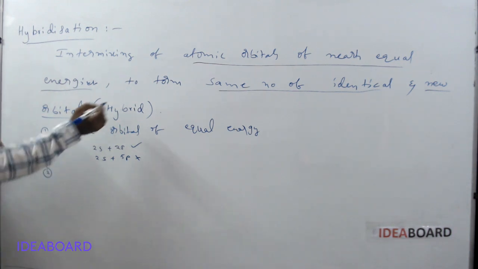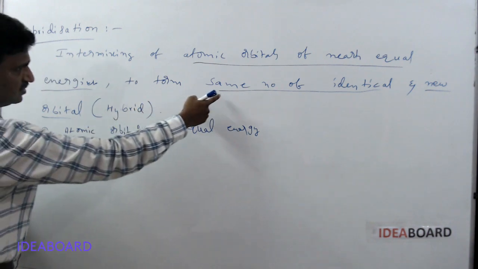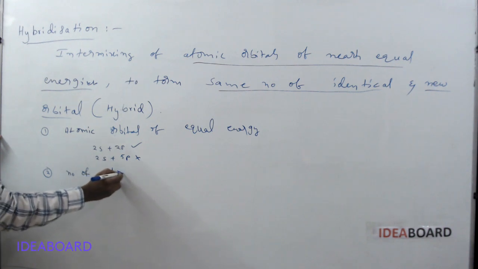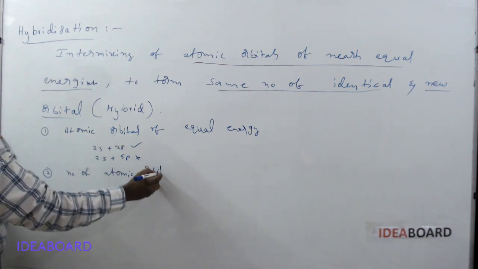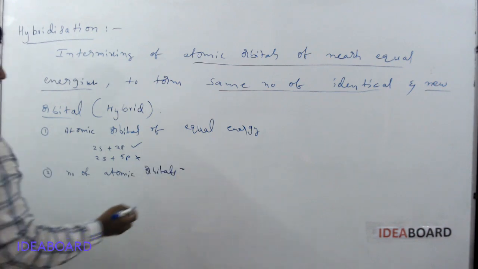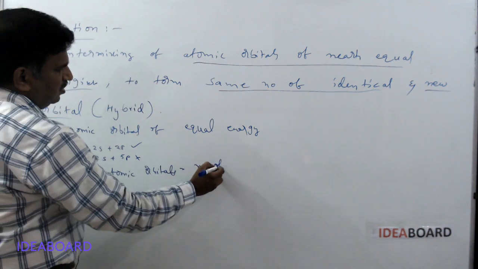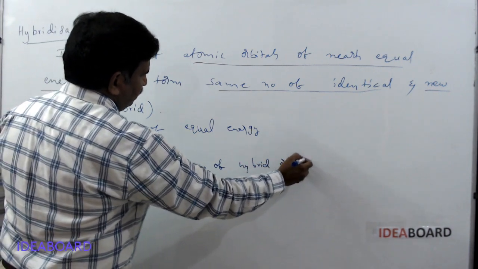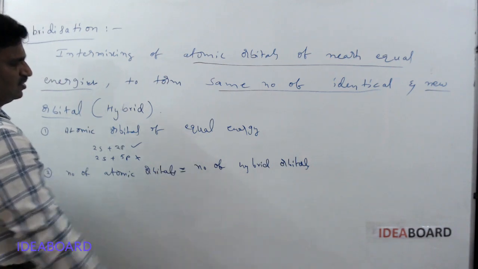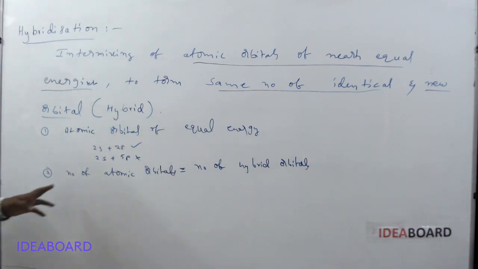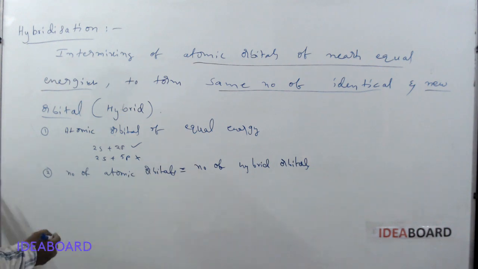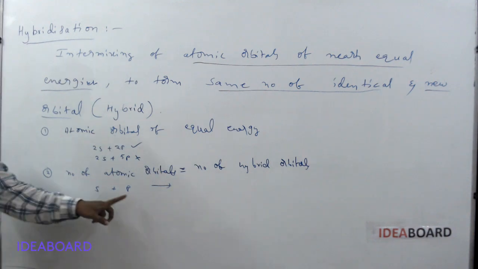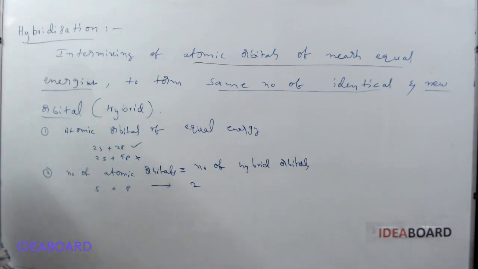Second point, atomic orbitals form the same number of identical orbitals, meaning the number of atomic orbitals participating in hybridization is equal to the number of hybrid orbitals formed during the hybridization process. How many atomic orbitals are involved? Suppose one s orbital and one p orbital are involved, so it is 1 and 1. So the total number of hybrid orbitals formed is 2.